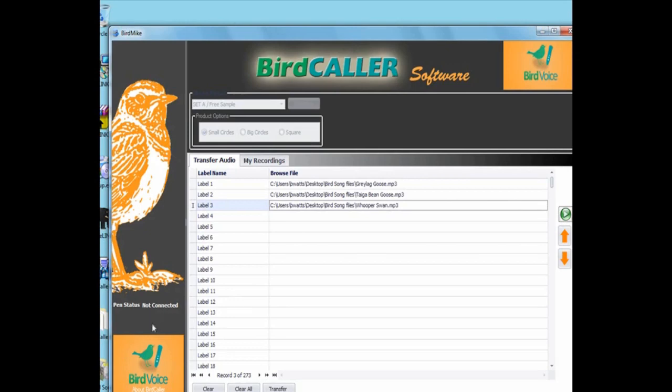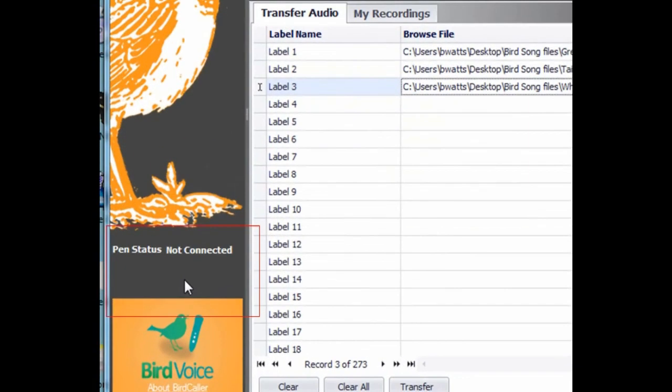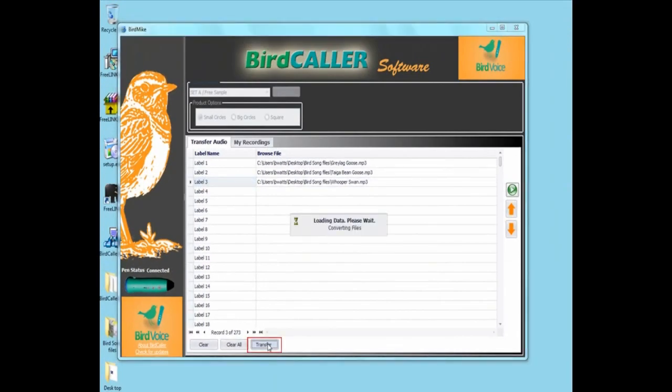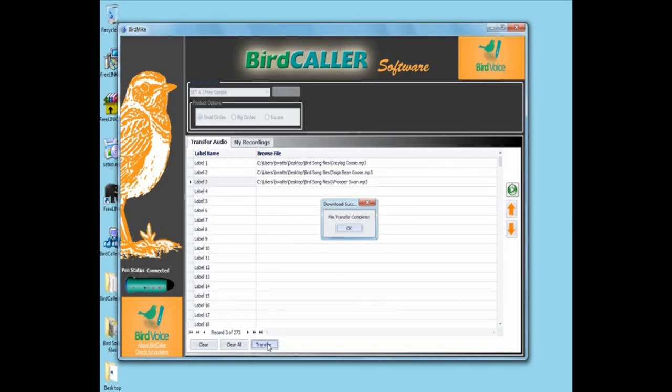Now connect your pen pal to the computer with the USB cable. You will notice a pen pal image appears in the bottom left corner of the software. This indicates that the pen is connected correctly. Now click on the Transfer button. Files are starting to download onto the pen pal. Click on OK.